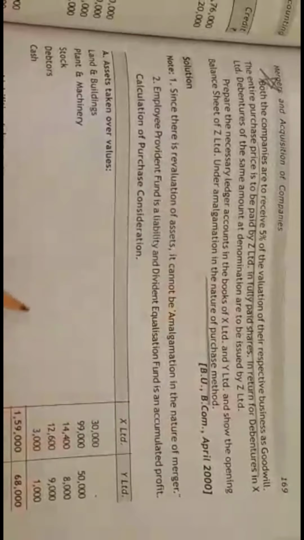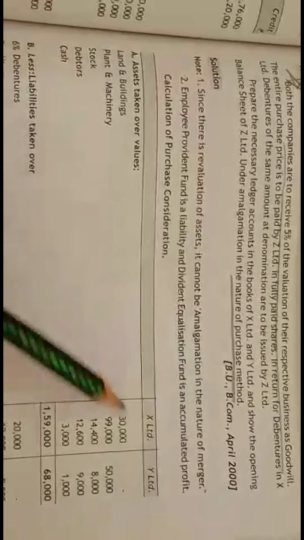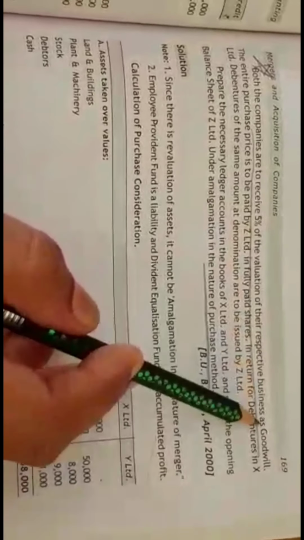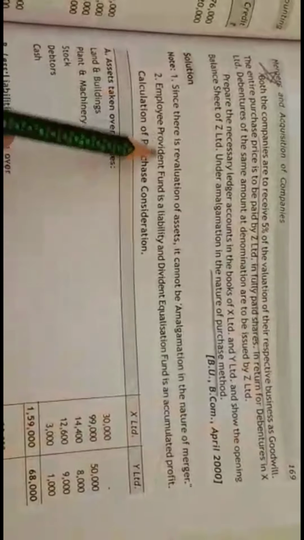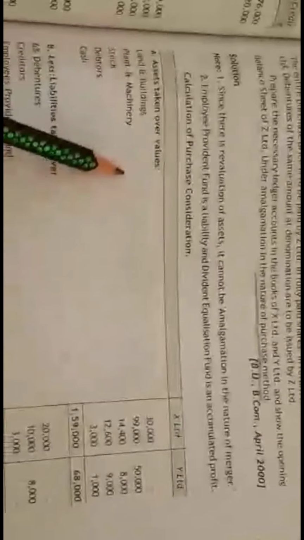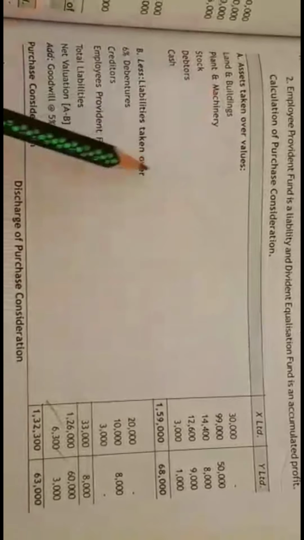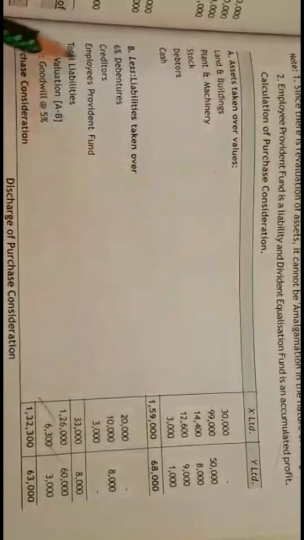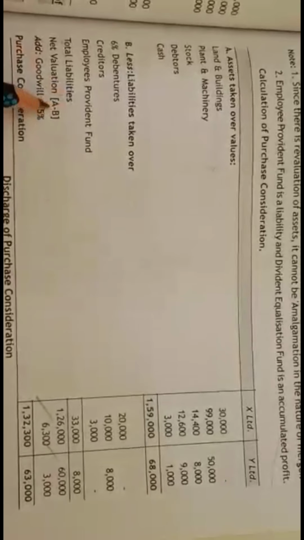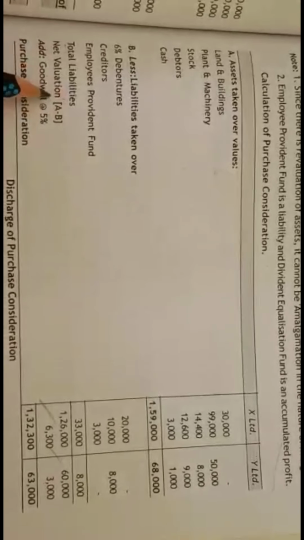So I am not going to discuss in detail about all the ledger accounts. Only thing is I am going to discuss about the new adjustment, that is 5% of the valuation of the respective business as goodwill. So this is net asset method for calculating goodwill. So incorporation of all assets taken over minus liabilities taken over. So you will get total liabilities. So this will be the difference that you get, A minus B will be net valuation.